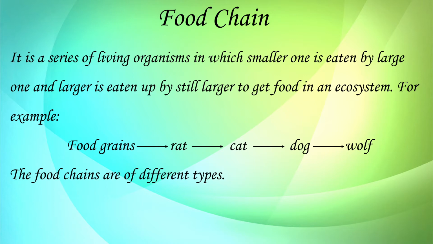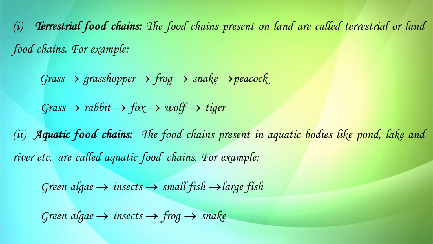Food chains are of different types. They are terrestrial food chains, aquatic food chains, detritus food chains, or it can be other decomposer food chain. So let us discuss them one by one. Terrestrial food chains, from the name itself it is clear that food chains which occur on the land or which are present on the surface of the land are known as terrestrial food chains or land food chains.